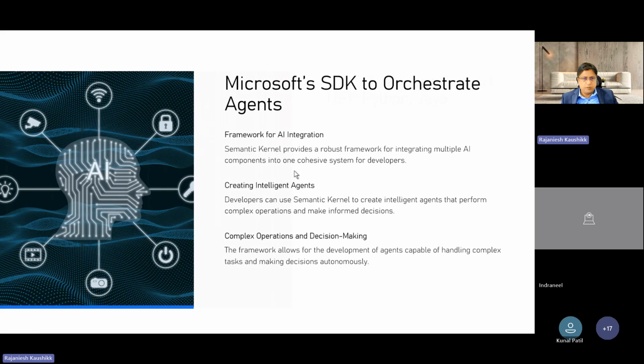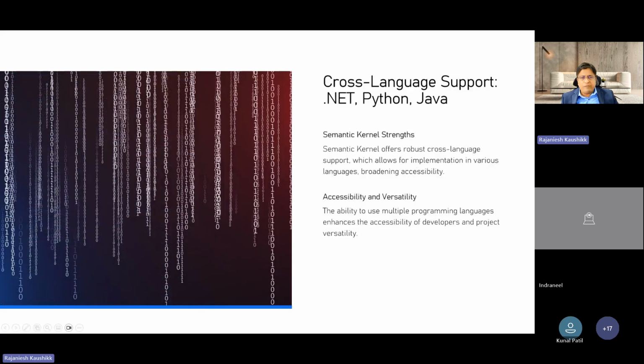Okay, so what are the other salient features of this framework? The first and foremost, it provides cross language support, which means that if you are a .NET developer, or a Python developer, or a Java developer, all these languages are supported by semantic kernel. And there is a lot of versatility involved in this, right? And you know that Python is a very important language for AI, so obviously it supports Python as well.